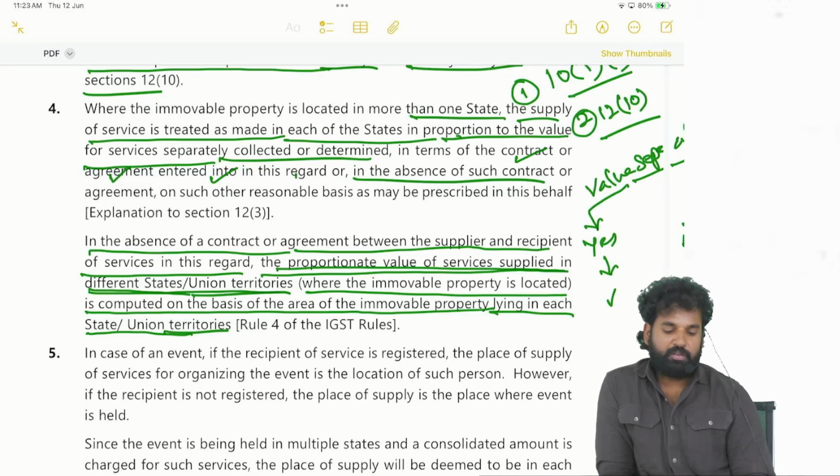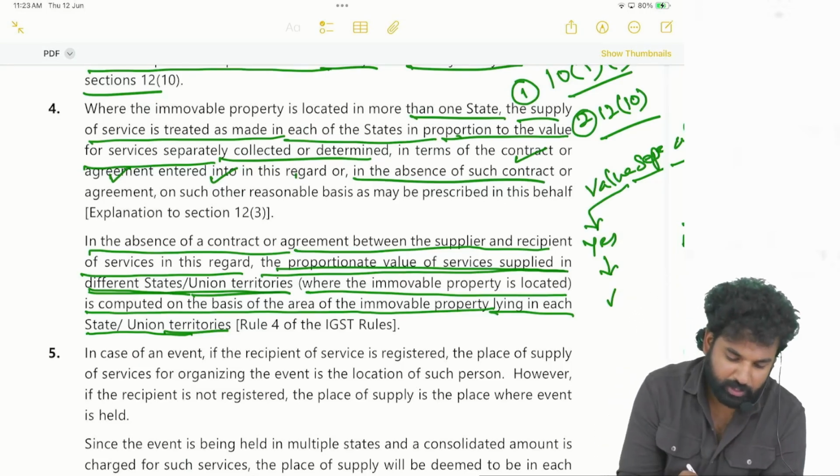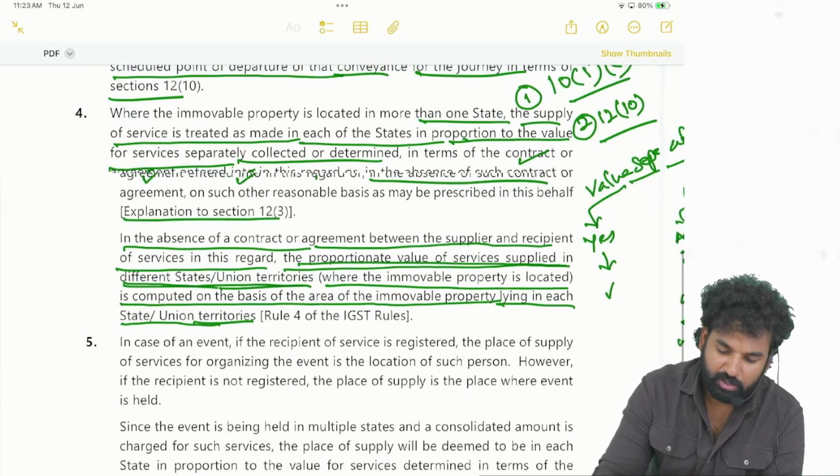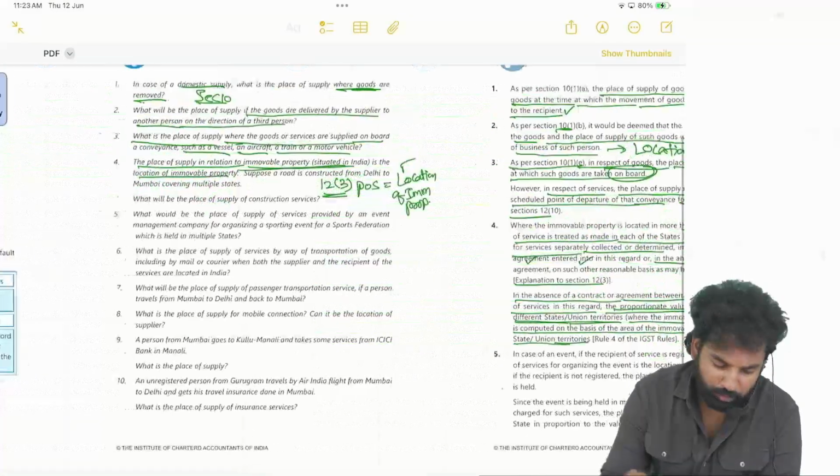So area of the immovable property means, in this case, the number of kilometers of the road. Number of kilometers of the road it will come. This is the explanation to section 12 subsection 3, which is related to immovable property.